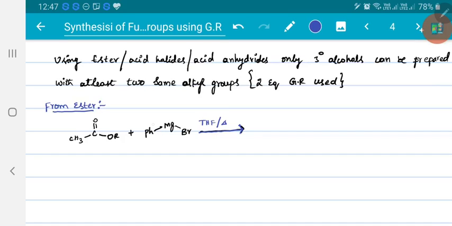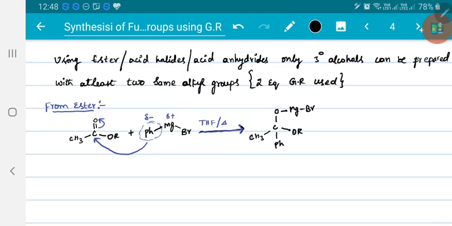Now in the first step, this phenyl group goes and attacks this electrophilic carbon, right? Because this is partially negative, this is partially positive. Because of it, the obtained product is CH3 C, as a phenyl group attacked this carbon, and this converted into OMgBr. This is the intermediate obtained.